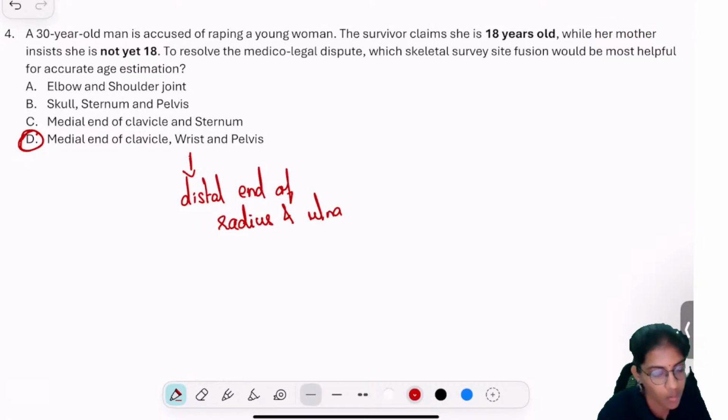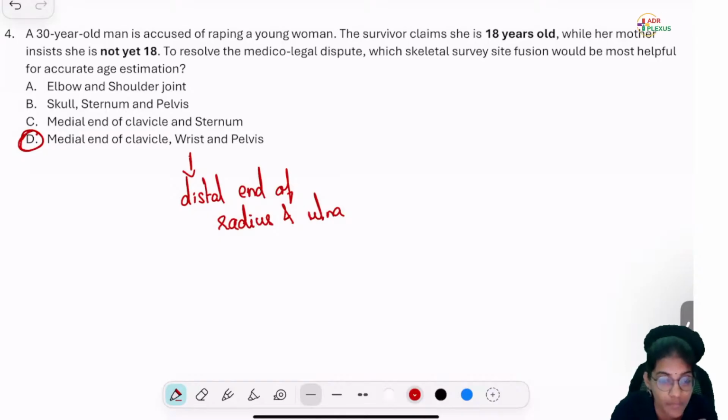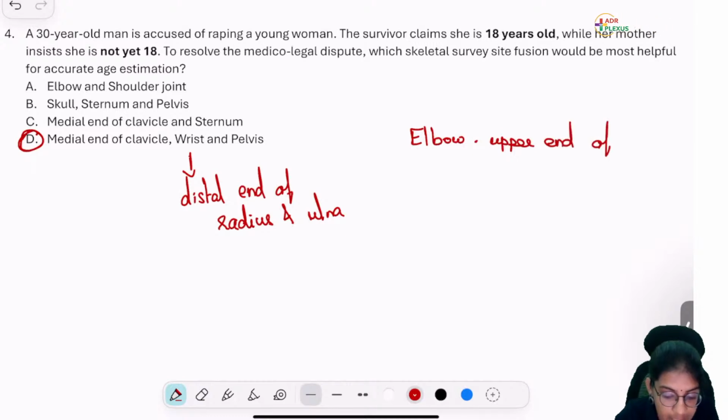Okay. Now, let me ask you with respect to the upper end of radius and ulna and the lower end of humerus. When will they fuse? That is, I'm asking about the elbow. Upper end of radius and ulna. Very good.